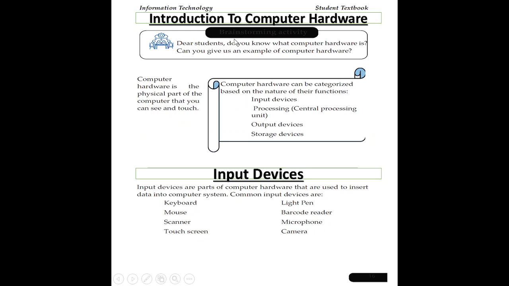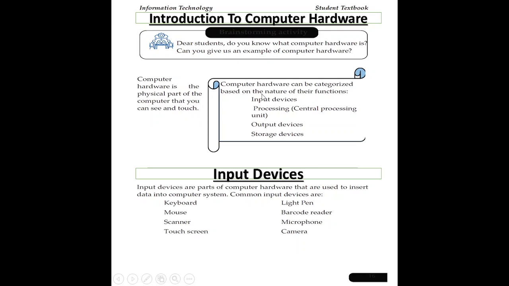Introduction to computer hardware. What do you mean by computer hardware? Computer hardware is the physical part of the computer that you can see and touch. How can we see and touch? Using computer hardware. It is the physical part of the computer that you can see and touch.